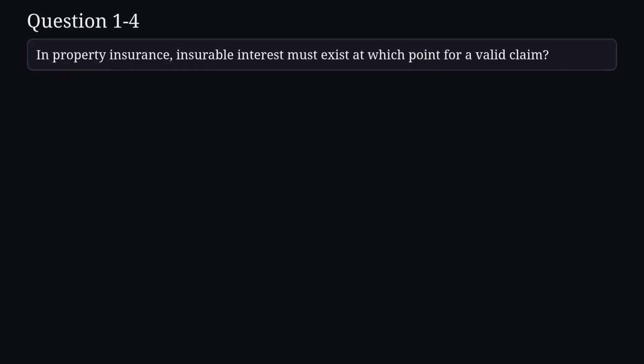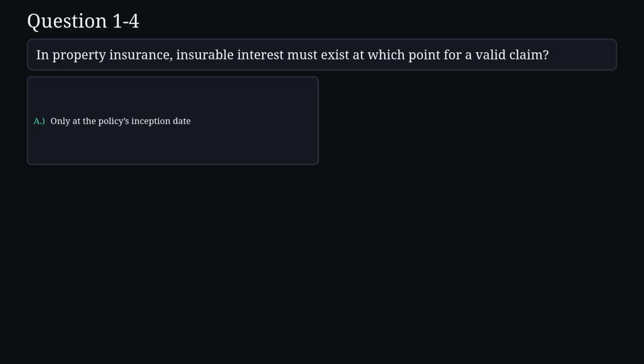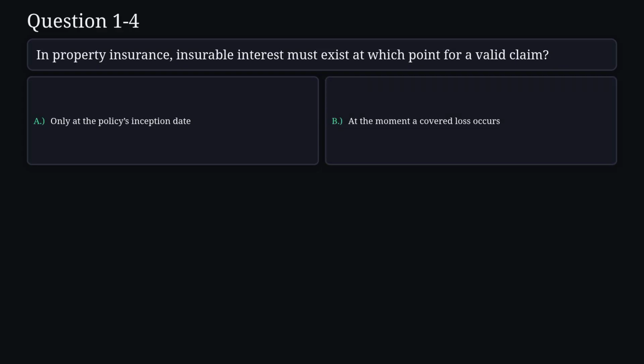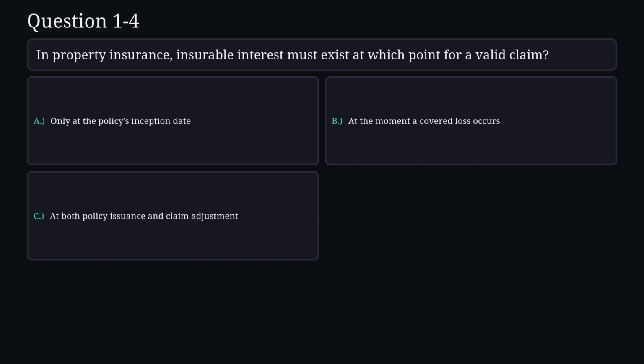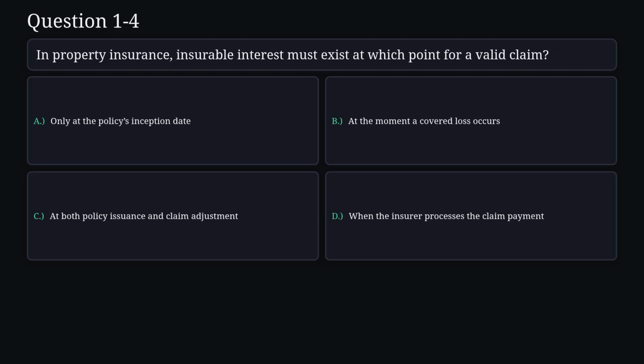Question 4. In property insurance, insurable interest must exist at which point for a valid claim? A. Only at the policy's inception date. B. At the moment a covered loss occurs. C. At both policy issuance and claim adjustment. D. When the insurer processes the claim payment.